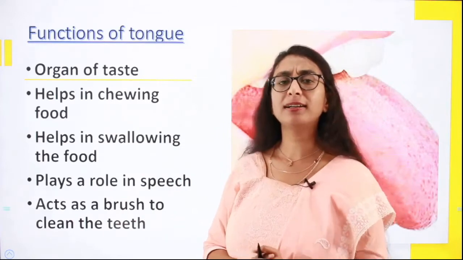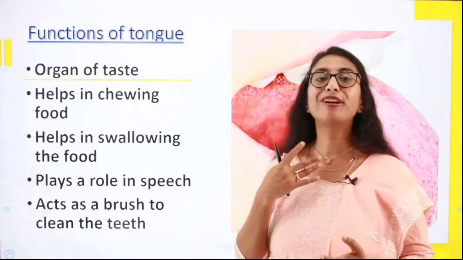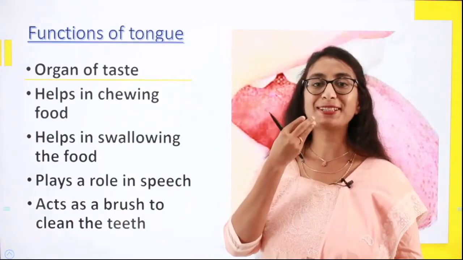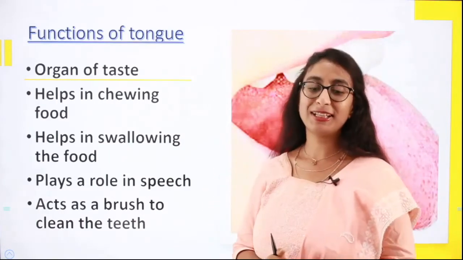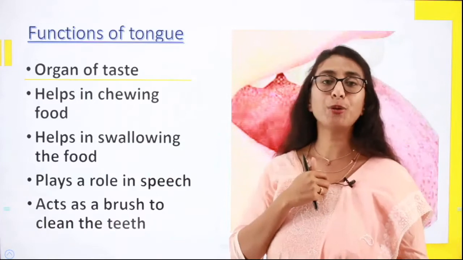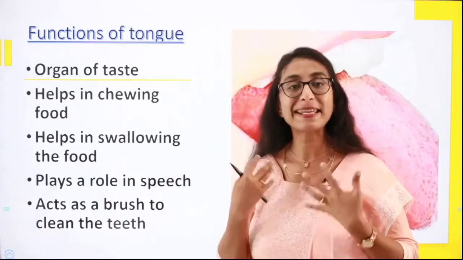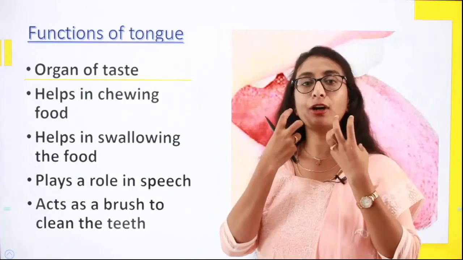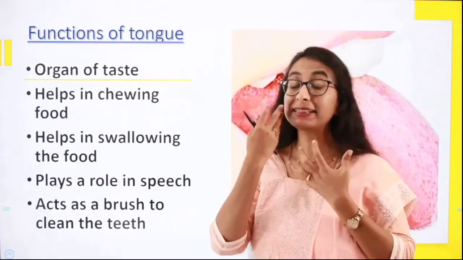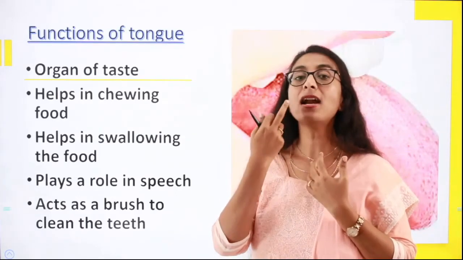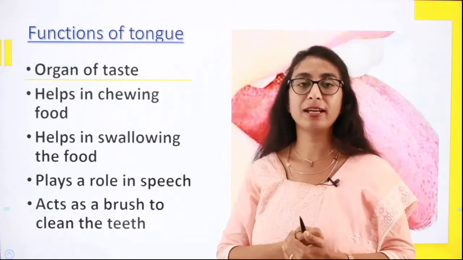So we know tongue is an organ of taste. So we primarily taste the food whatever we consume by the taste buds which are present on the tongue. It also helps us in chewing food, that is in the process of mastication, right? That is chewing of the food and mixing it with the enzymes in our mouth is the process of mastication.